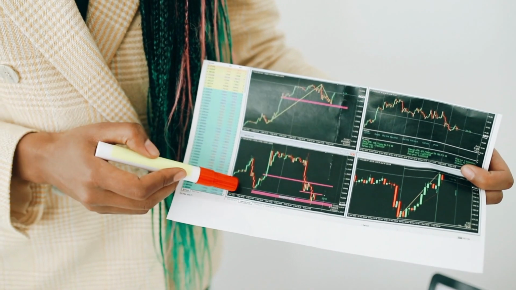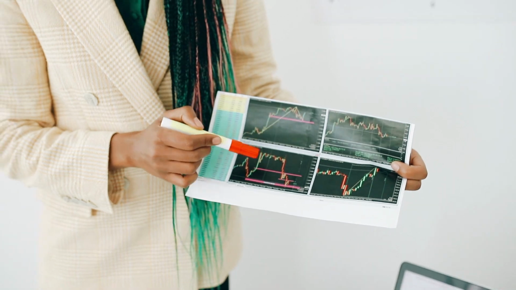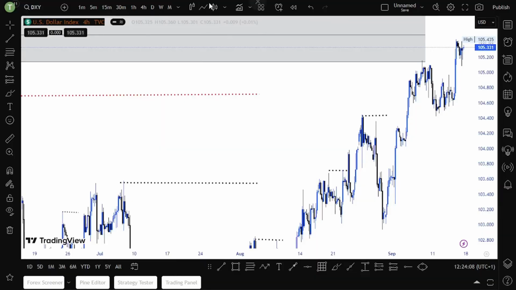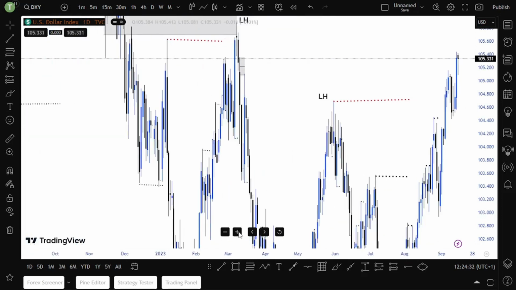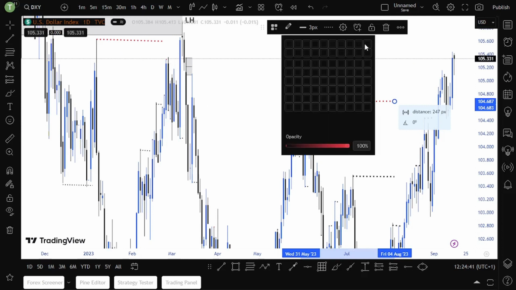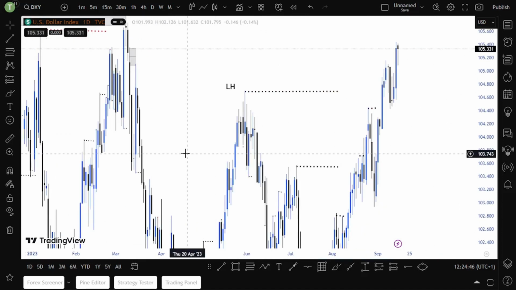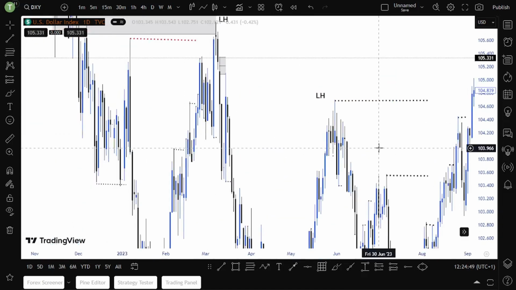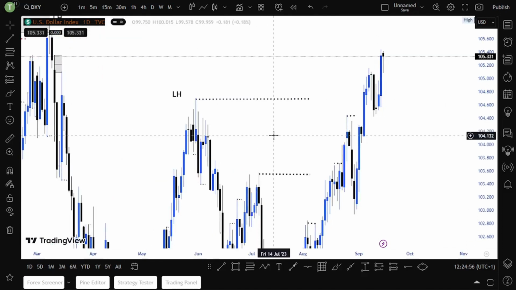So now let's get into the chart to see our technical analysis. As usual, guys, we start with the DXY analysis. Looking at daily, as you can see, the market has now shifted from bearish to bullish. I was expecting this lower high to hold, but it could not hold.